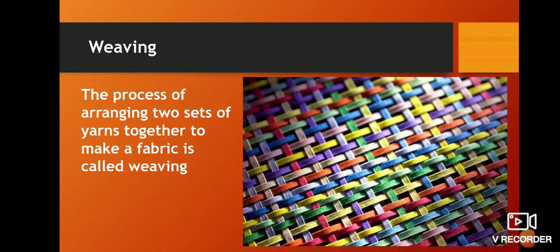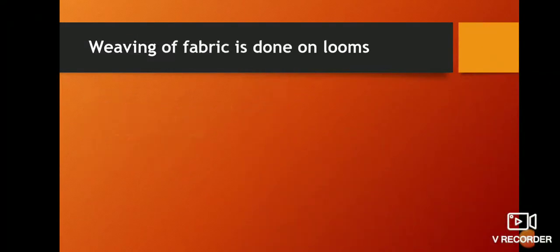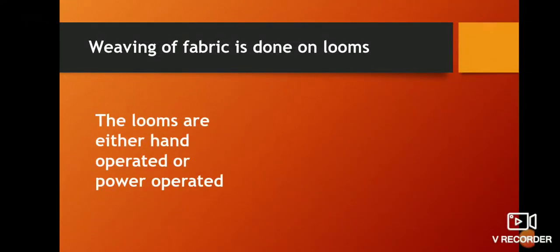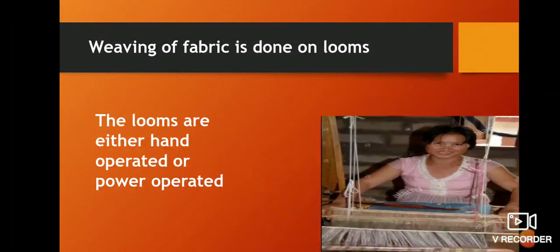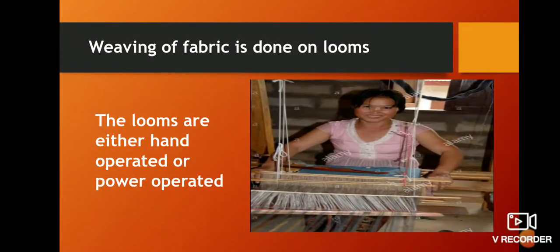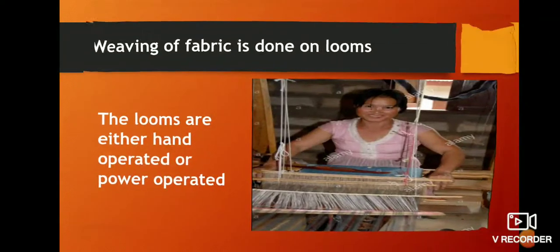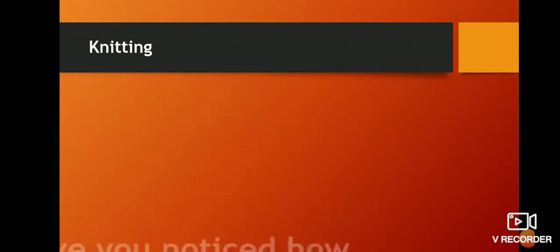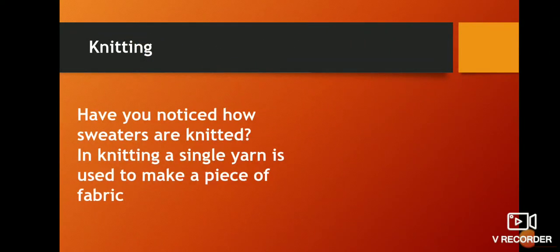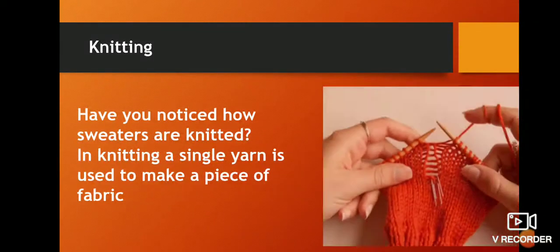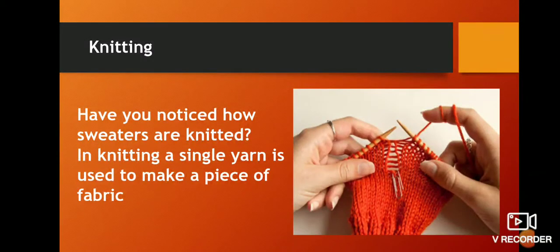You may be familiar with it, right? Weaving of fabric is done on looms. The looms are either hand operated or power operated. What about knitting? Have you noticed how sweaters are knitted? In knitting, a single yarn is used to make a piece of fabric.